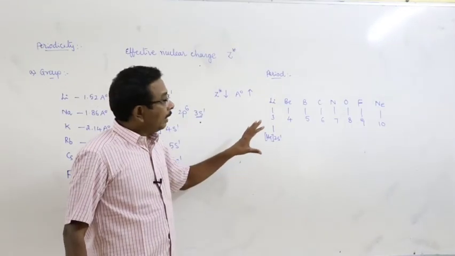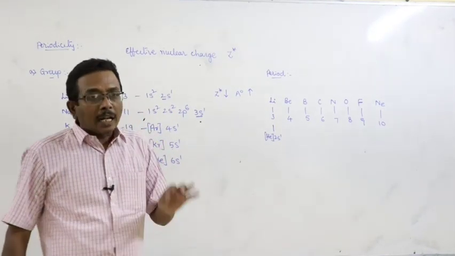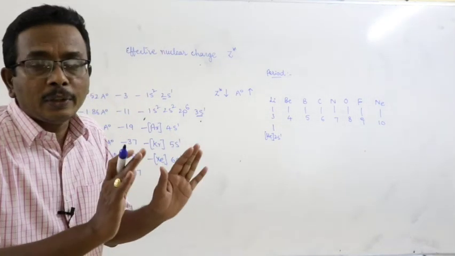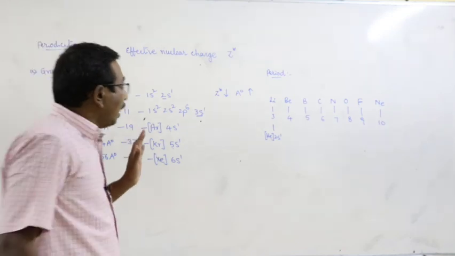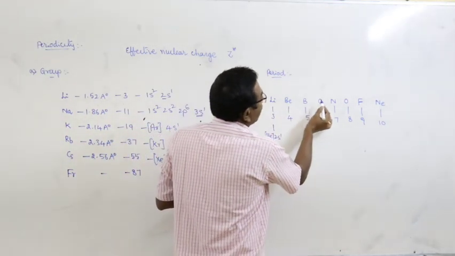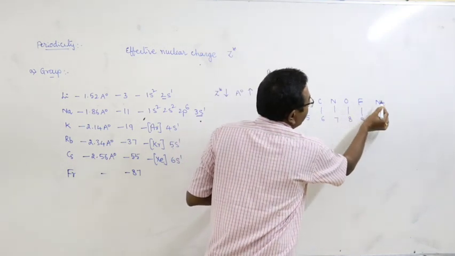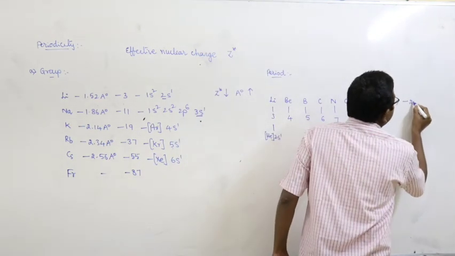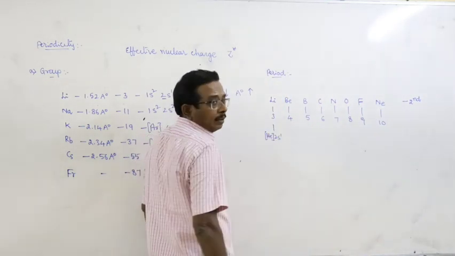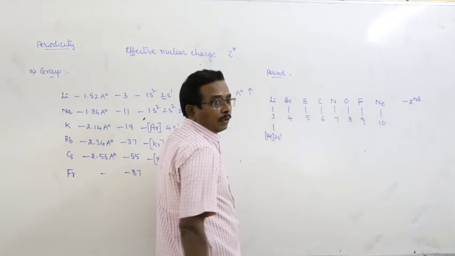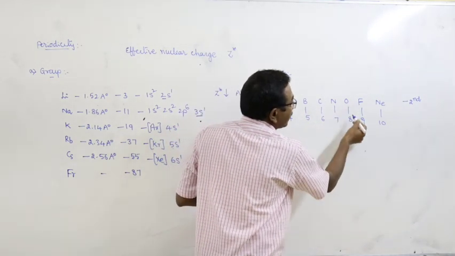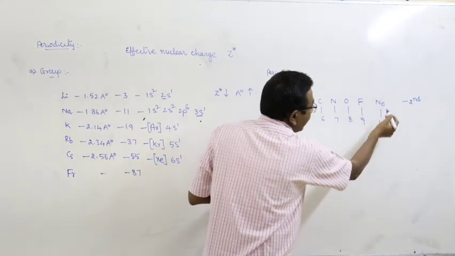Okay. In a period, as we move from left to right, atomic radius gradually decreases. Example: lithium, beryllium, boron, carbon, nitrogen, oxygen, fluorine and neon. These are all the second period elements. Lithium atomic number 3, beryllium 4, boron 5, carbon 6, nitrogen 7, oxygen 8, fluorine 9, neon 10.